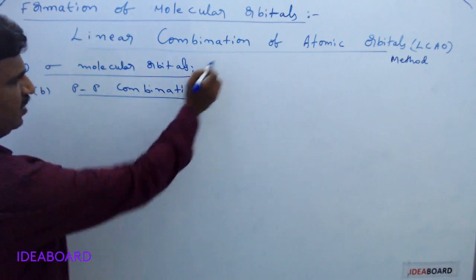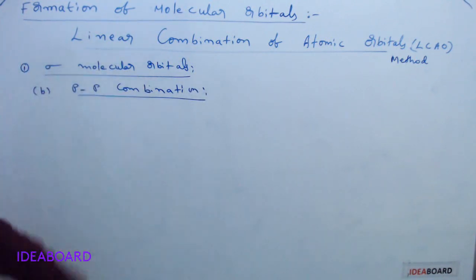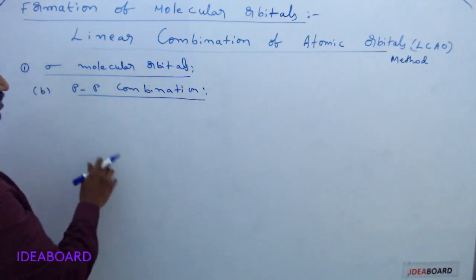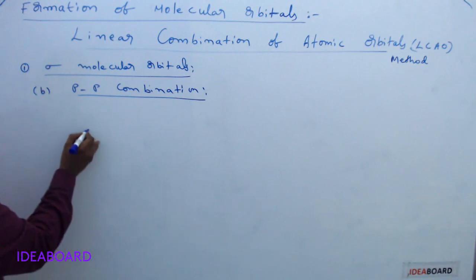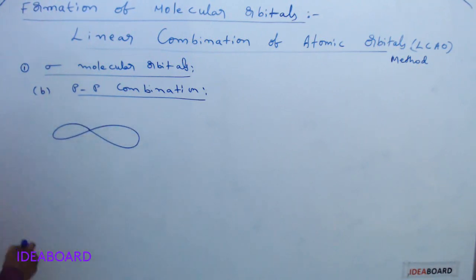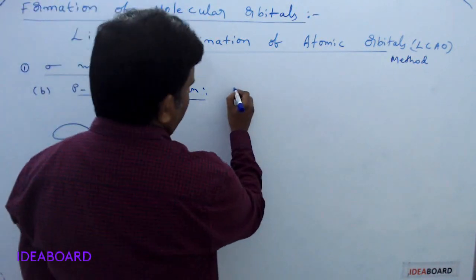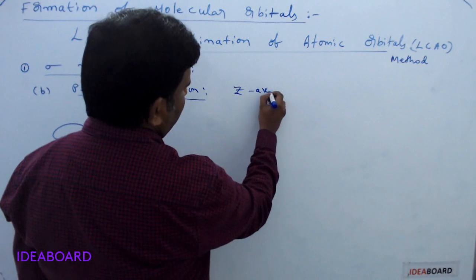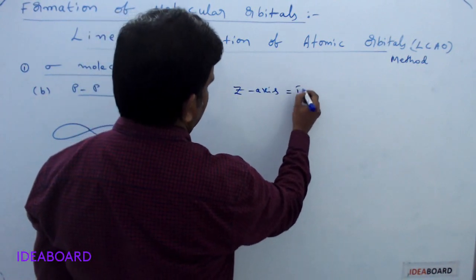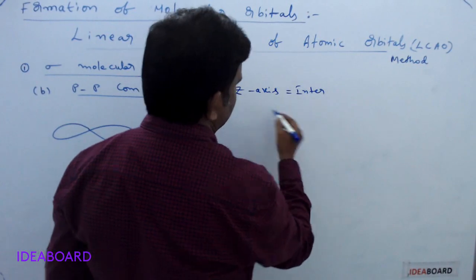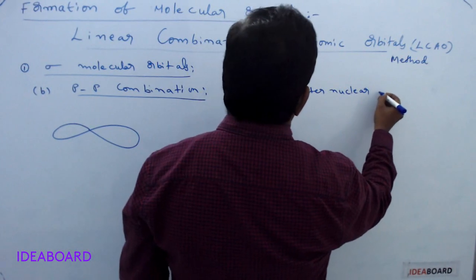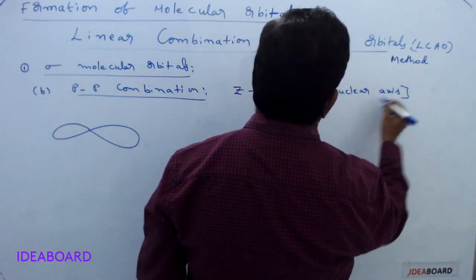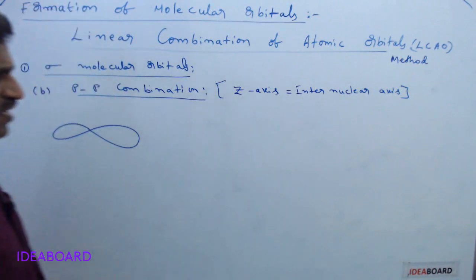The second one is PP combination in forming sigma molecular orbitals. Here in this PP combination, I am taking a p orbital. Generally for s orbital, there is no axis, it is spherical in shape. In p orbital, the z axis is always considered as the internuclear axis. Please remember, as per the textbook also, they give z-axis as internuclear axis. So z-axis is considered as internuclear axis.